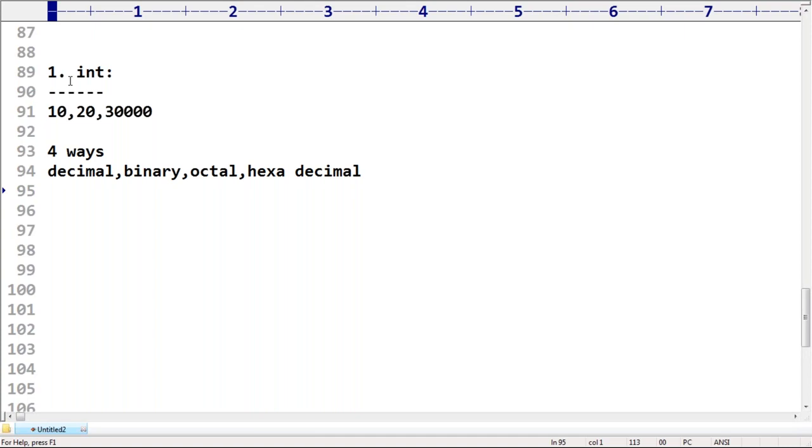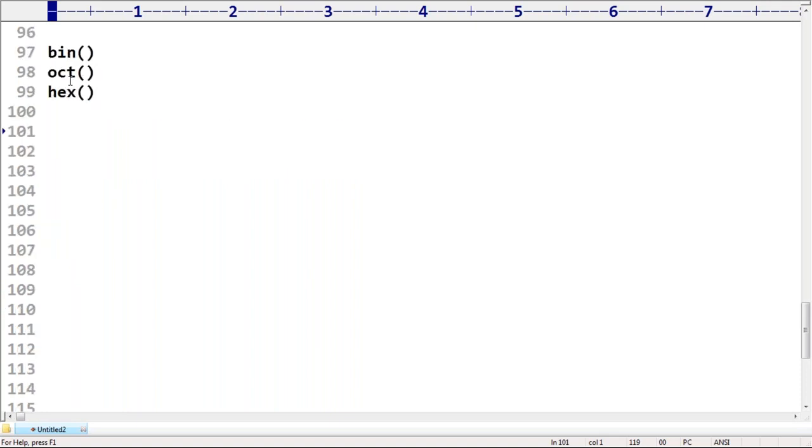You can specify all these styles. Next, how to convert from one base to another base: bin converts any other base to binary, oct converts any other base to octal, and hex converts any other base to hexadecimal. These are the functions we have. Any doubt up to this?